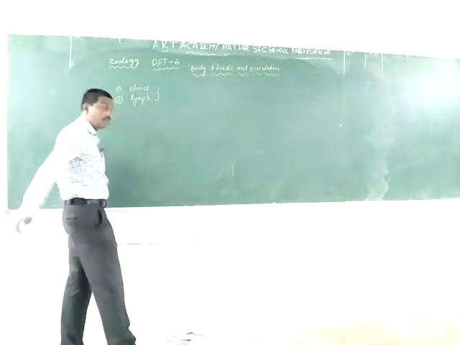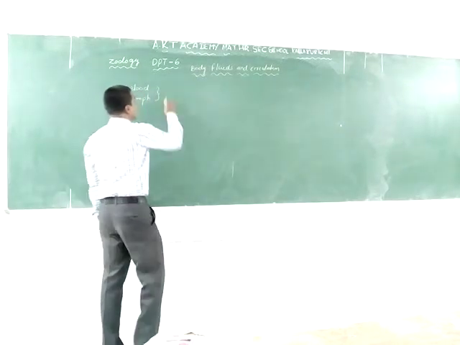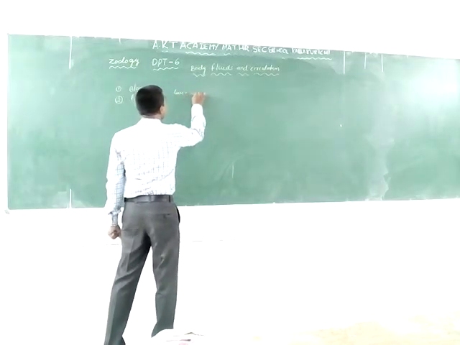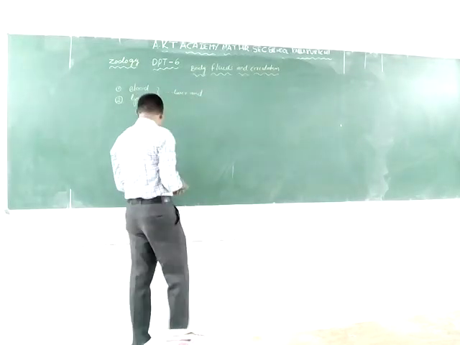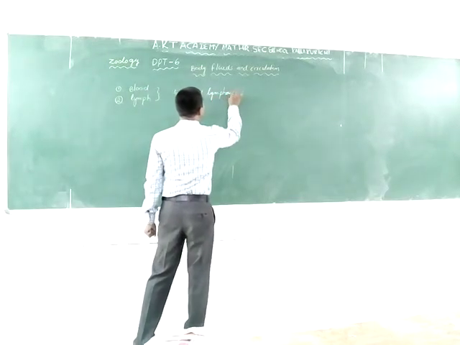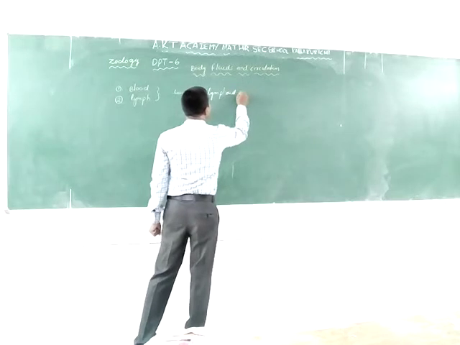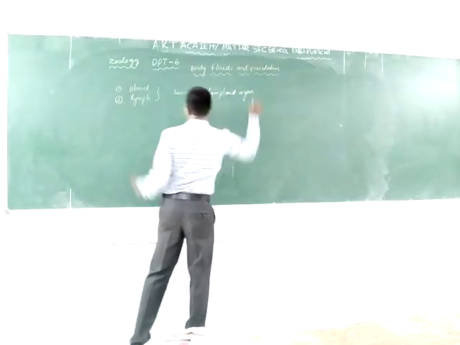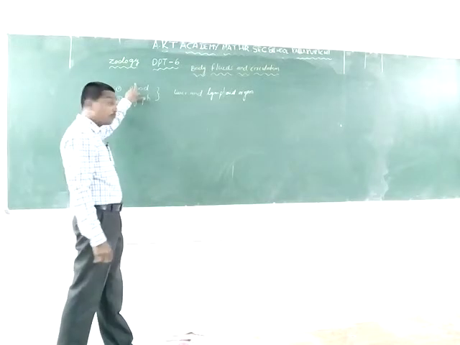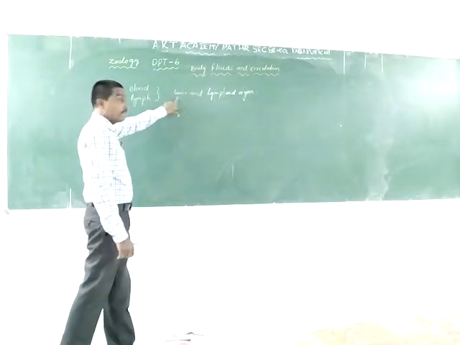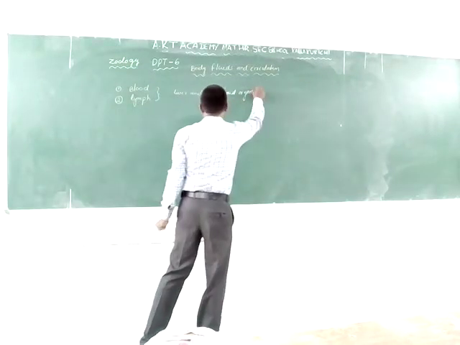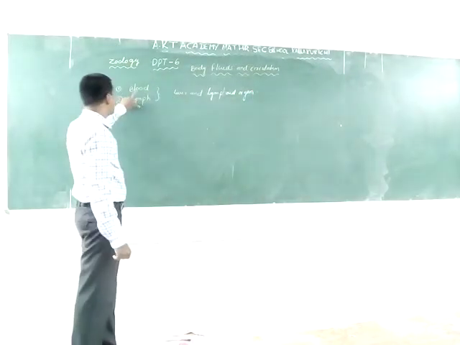Body fluids are produced and secreted by the liver and lymphoid organs. Blood and lymph are body fluids, produced and secreted by the liver and lymphoid organs. The first one is the blood.